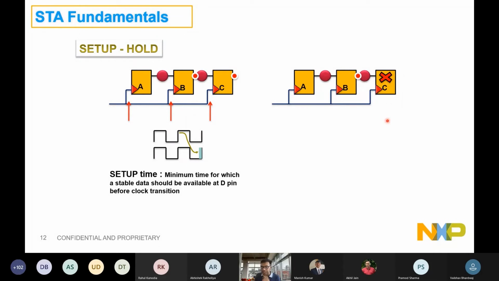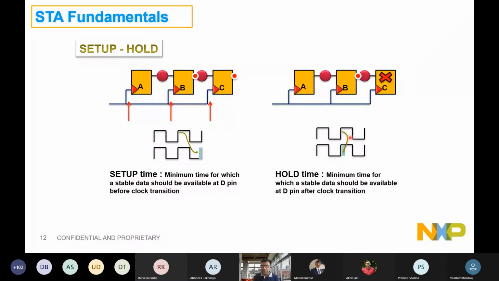So it is a tricky one, one of those interview questions that we get quite often, right? If there is a hold violation from A to B, which flop's data will get corrupted? It's not the data at B that will be corrupted, but the data in the fan-out cone of B will get corrupted because there's a hold violation from A to B, right?